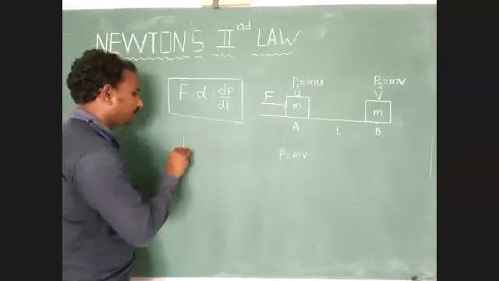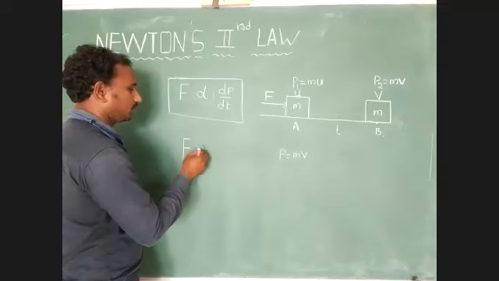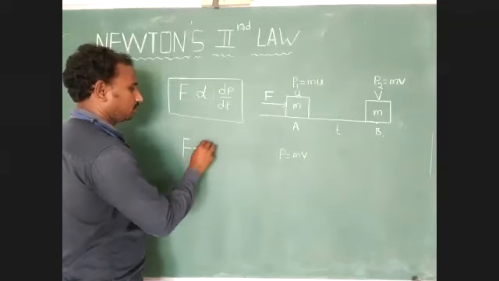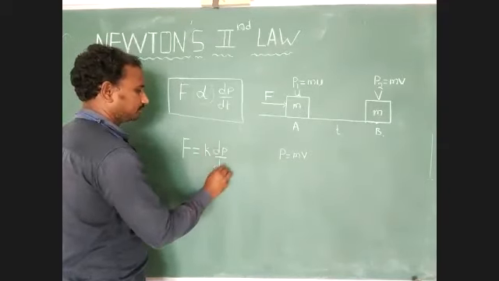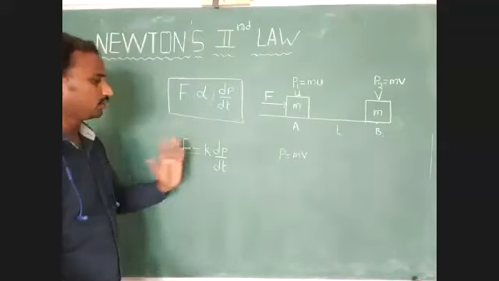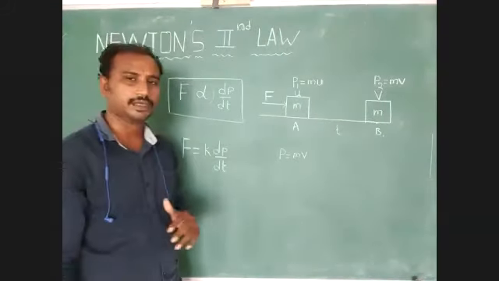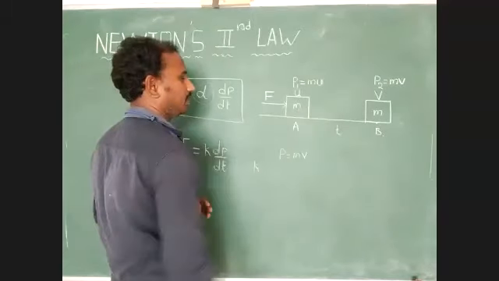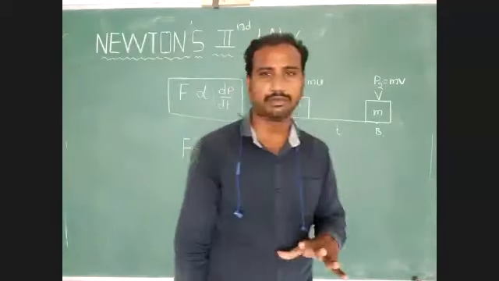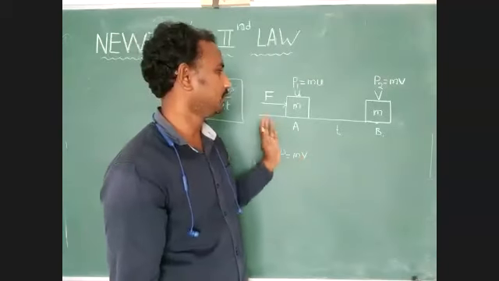F is equal to K into dP by dt. Here, K represents the medium constant. What medium do we have to consider during the motion?